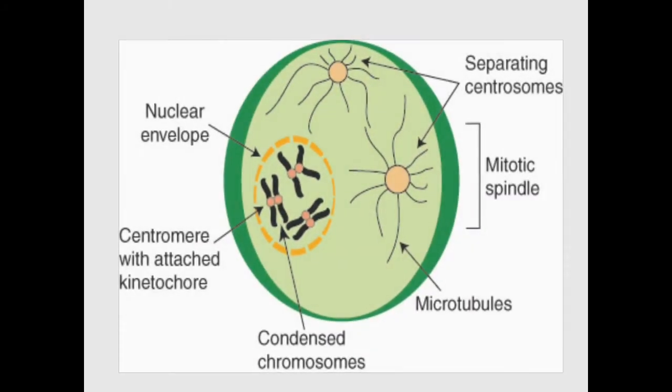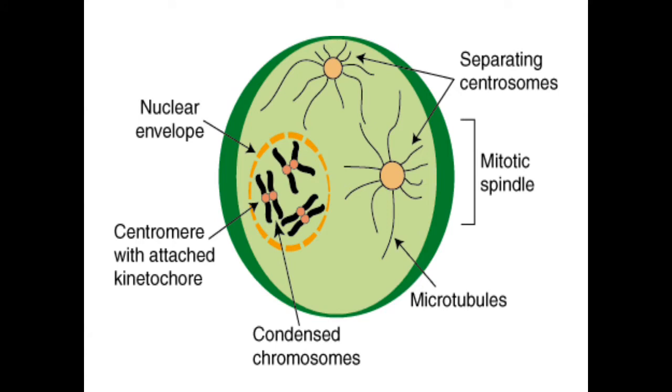Now the first phase of karyokinesis. Here the chromatin fibers inside the nucleus get condensed and form chromatids which are attached through the centromere. And in this stage the nuclear membrane starts to disappear, and the centrioles are pointing towards the opposite poles, and they start to spread the microfilaments for forming the spindle apparatus.